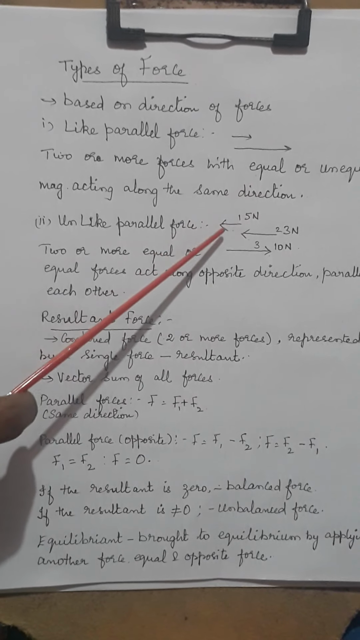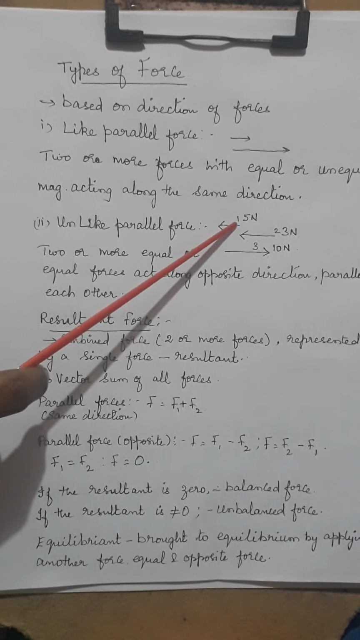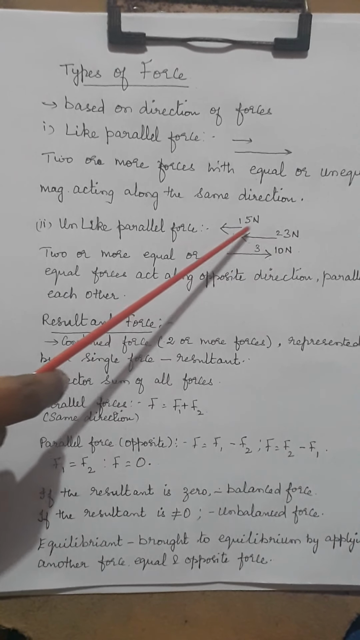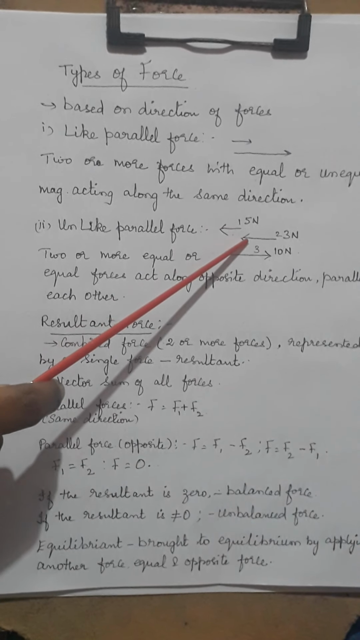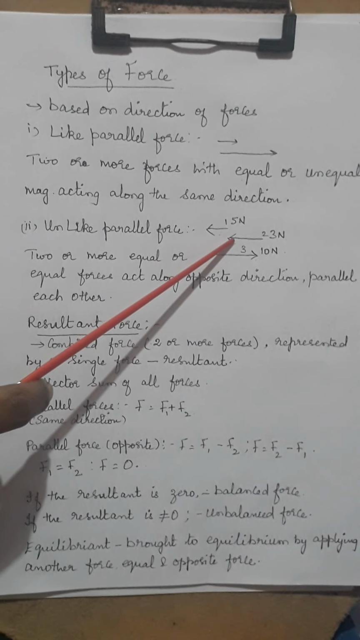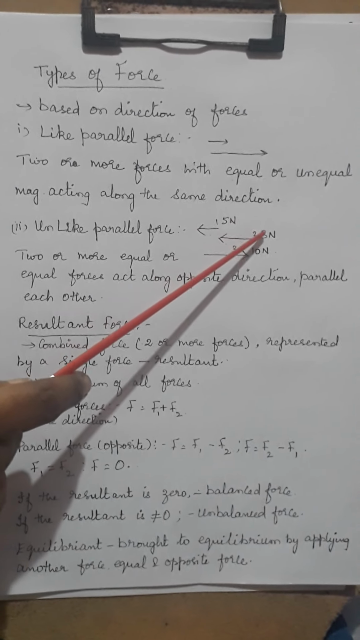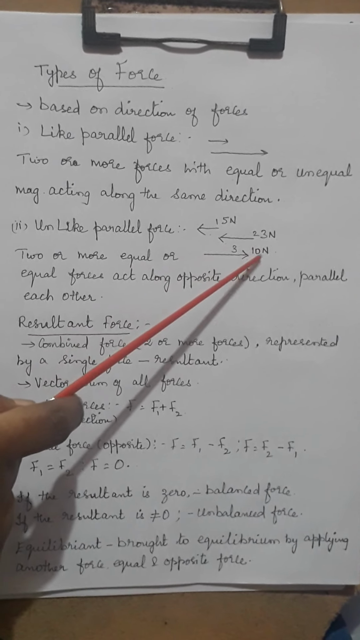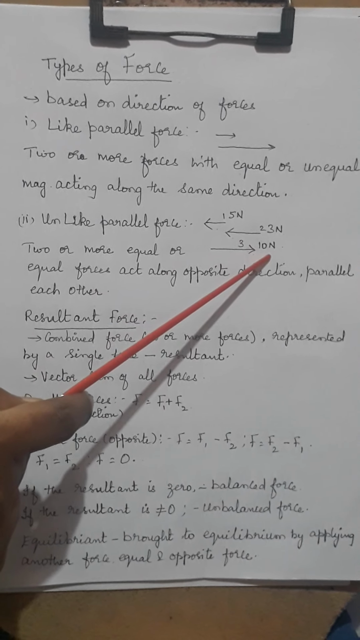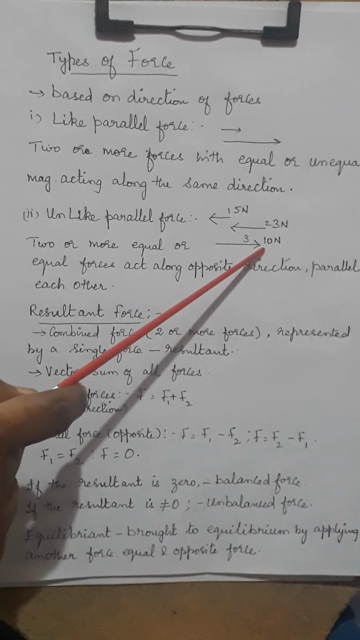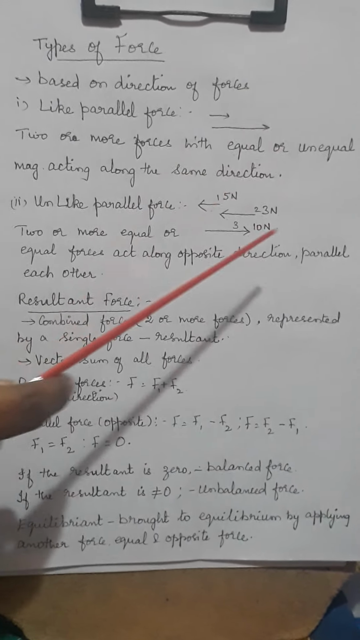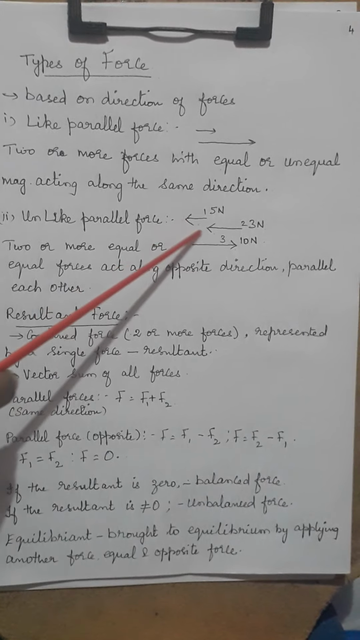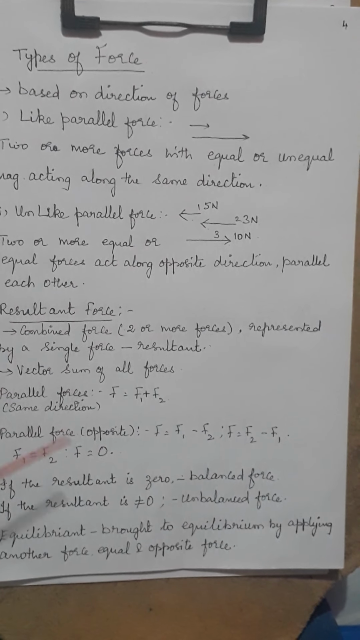Here you have the first force which is 5 Newton, the second one which is 3 Newton, acting in the same direction. So the force will be 8 Newton. But the third force is 10 Newton, in the opposite direction. So the net force will be 2 Newton. Can you understand the meaning of vector sum? Where I need to take into account the direction.